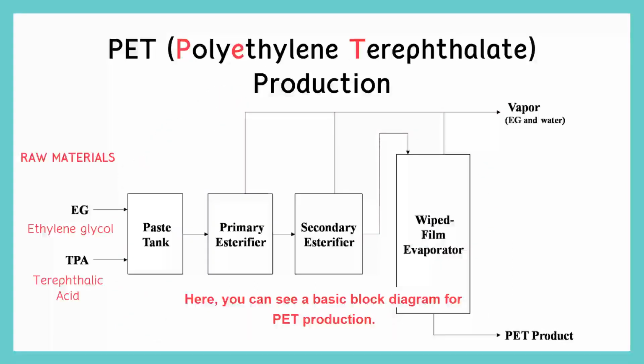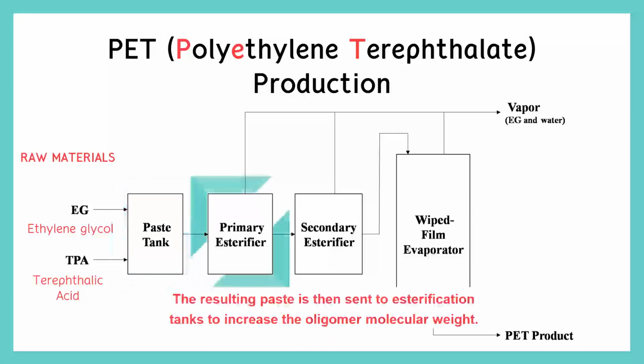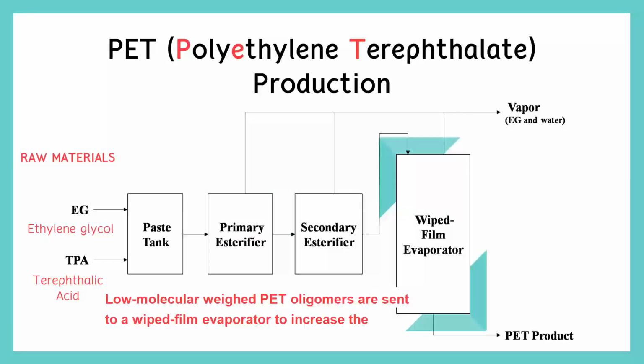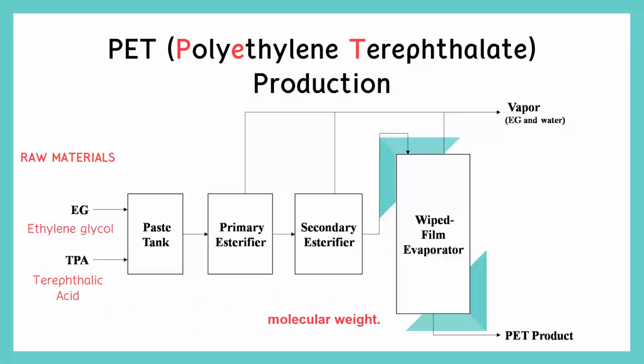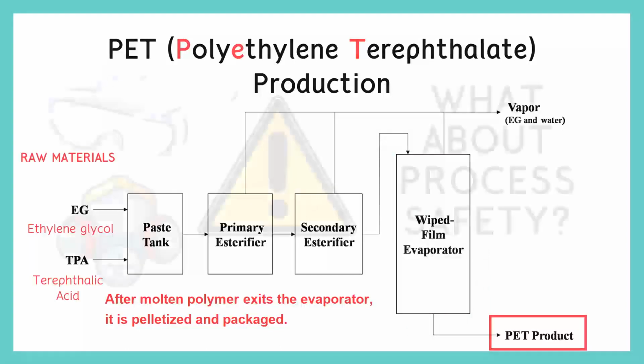Here, you can see a basic block diagram for PET production. Raw materials are mixed in a tank. The resulting paste is then sent to esterification tanks to increase the oligomer molecular weight. Low molecular weight PET oligomers are sent to a wiped film evaporator to increase the molecular weight. After the molten polymer exits the evaporator, it is pelletized and packaged.